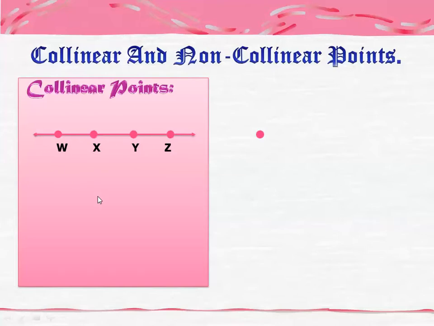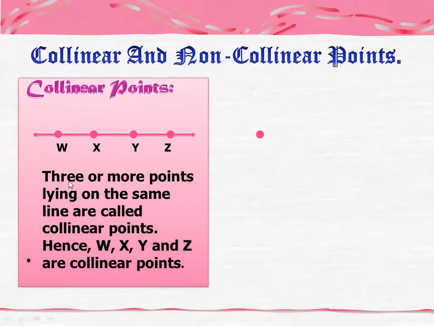So what does it mean? If you have 3 or more points lying on the same line, they are called collinear points. So what are collinear points? The points that lie on one line. Hence you can say that W, X, Y, and Z are collinear points.